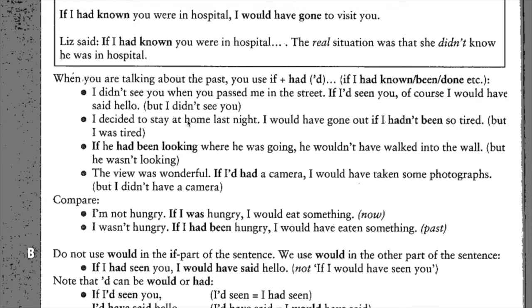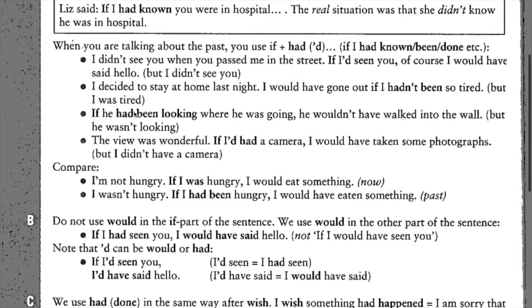I decided to stay at home last night. I would have gone out if I hadn't been so tired, but I was tired, right? So take a look. I'm just inverting now. I'm using the consequence before the condition. I would have gone, would plus have plus past participle. And then here, the condition: the auxiliary verb had, plus a verb in the past participle.